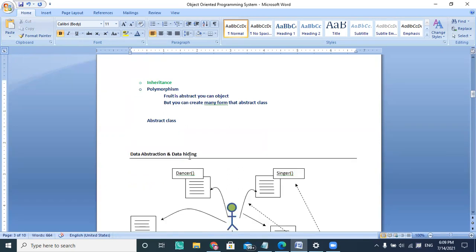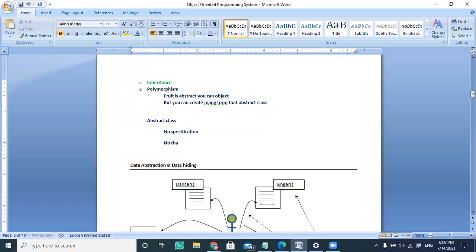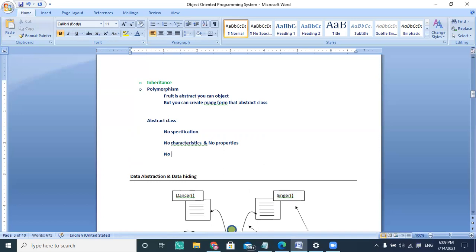So you can't create the object here. No object is created because there is no specification, no characteristics, and no properties. That is the reason you are not able to create the objects. Therefore, no object creation. But again, I'm telling that.